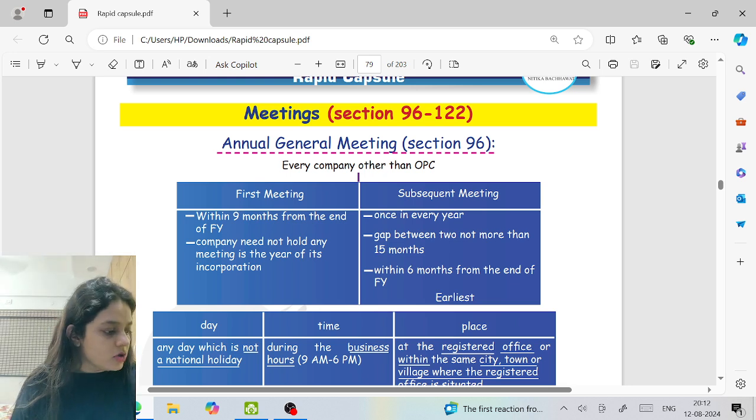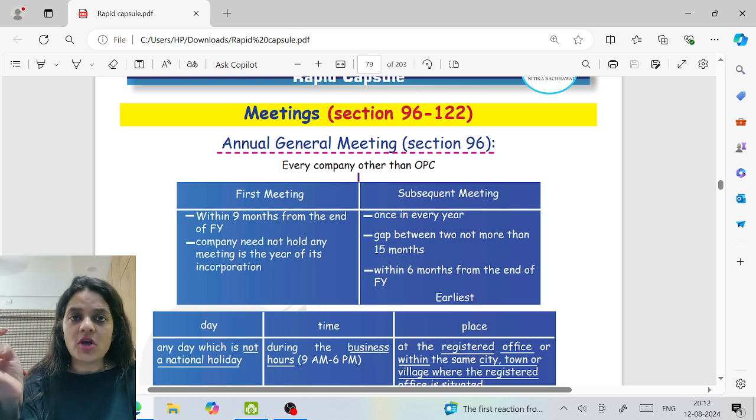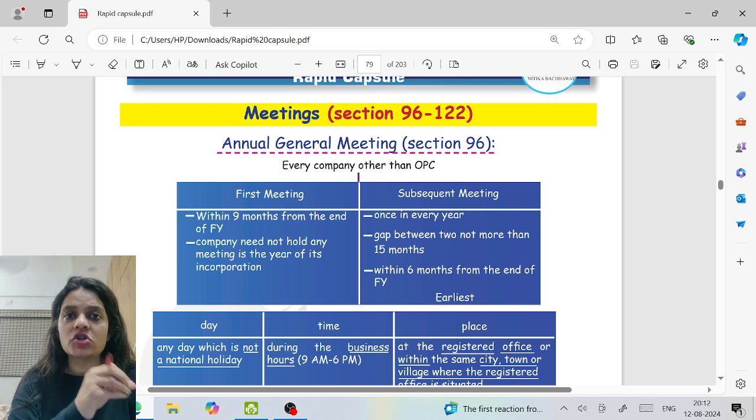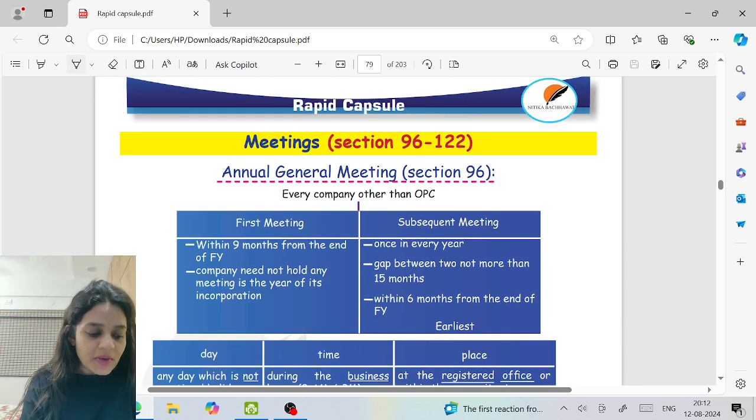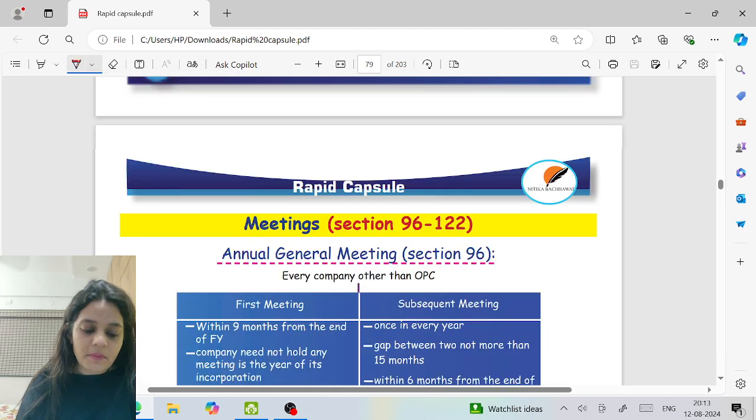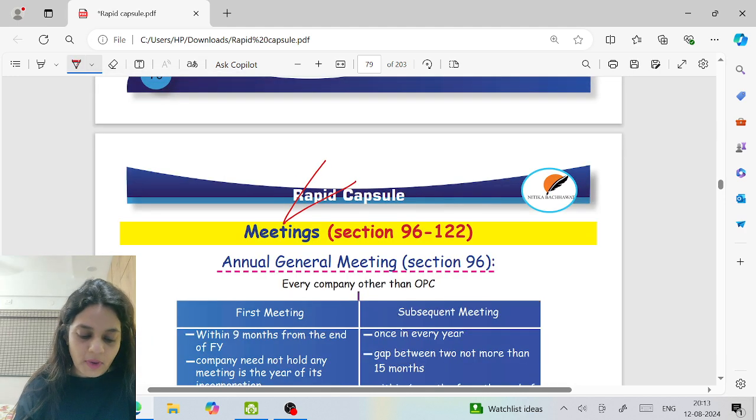First of all, when we talk about meetings, meetings can be meetings of the shareholders, meetings of the board of directors, and class meetings also. In this chapter, what we are covering is meeting of the shareholders and the class meetings. And the rules for class meeting are the same as the meeting of the shareholders unless the articles specify otherwise. Now, shareholders' meetings can be classified under two heads. First is AGM, given under section 96, that is annual general meeting. Second is EGM, given under section 100, extraordinary general meeting.